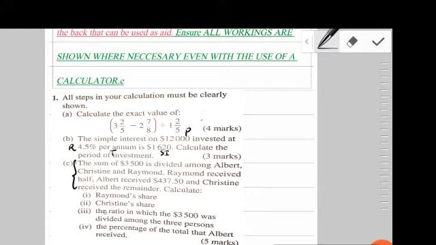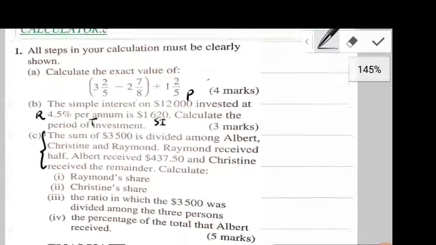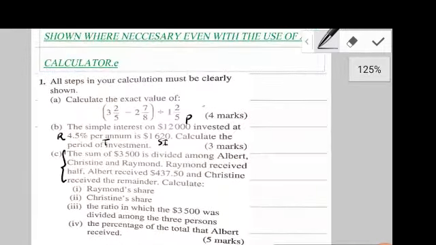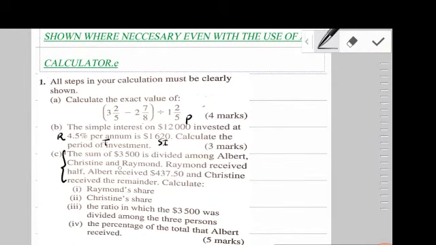So let me just look at the question now. It says that we are to look at Raymond's share, and we already found Raymond's share in our analysis of the question. Pardon me guys, hold on just a second. So in our analysis, we already worked out by just reading and analyzing, we automatically found part one, which is Raymond's share.